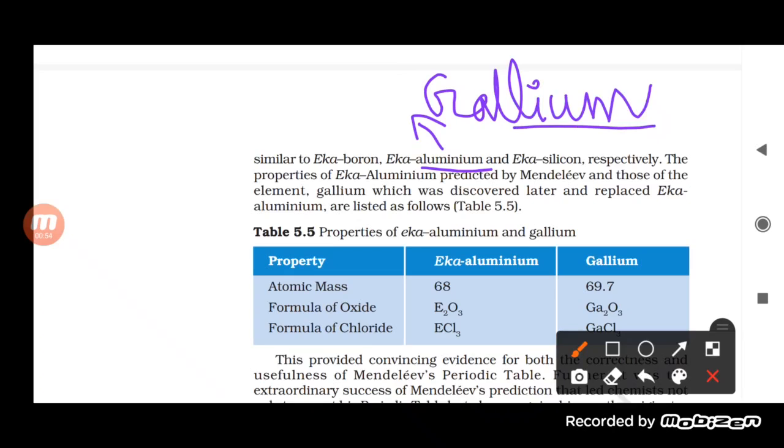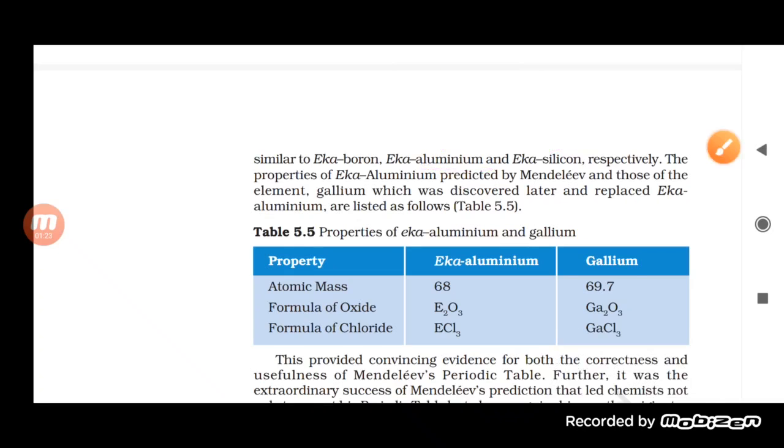So gallium showed the same kind of properties as predicted by Mendeleev for aluminium. And then Eka silicon, which was predicted to show the properties that we find in germanium.